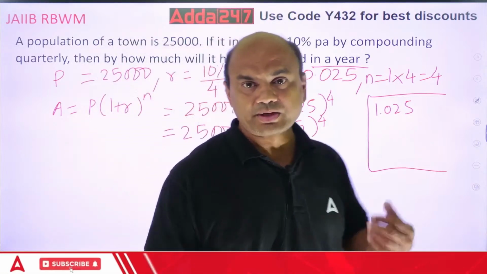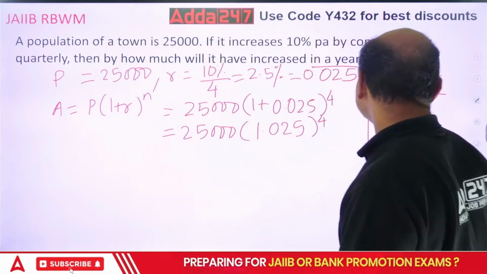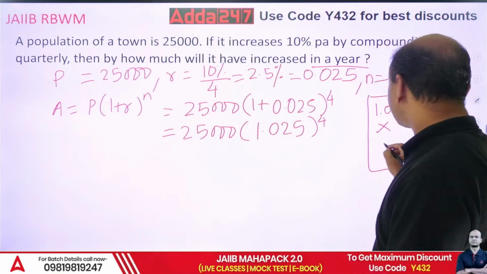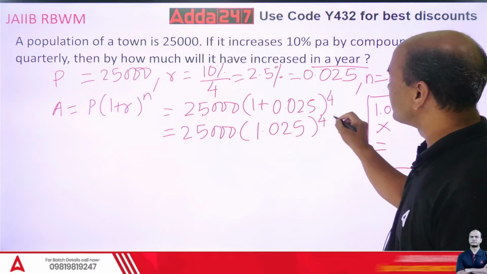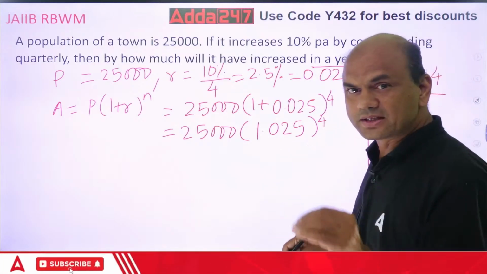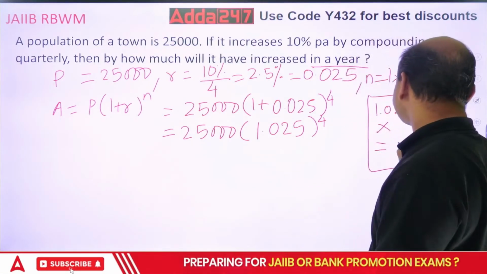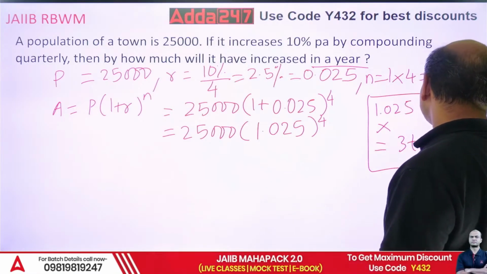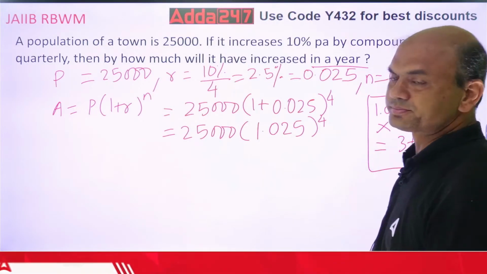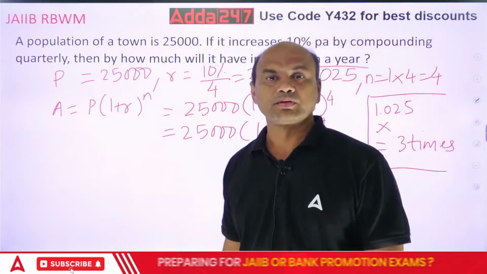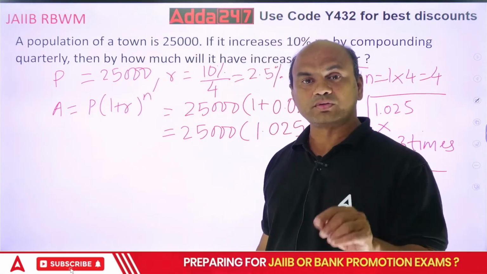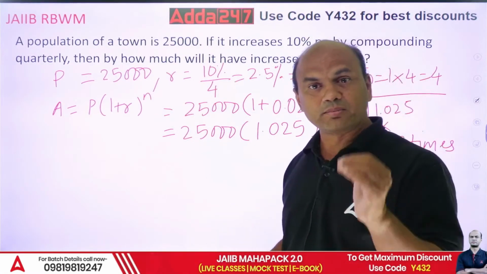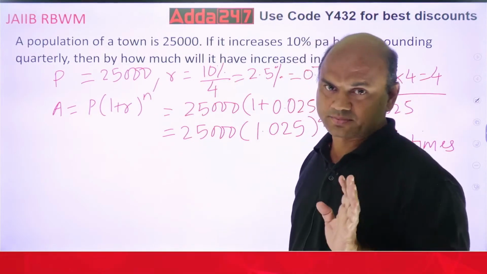So 1.025, then press into, and then press equal to. How many times are required over here? 4, so press it one less, 3 times. Whatever is required over here, one number less than that you have to press.